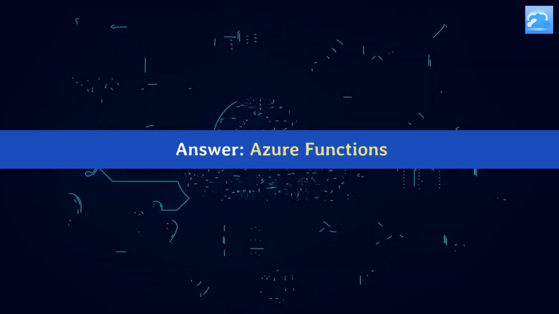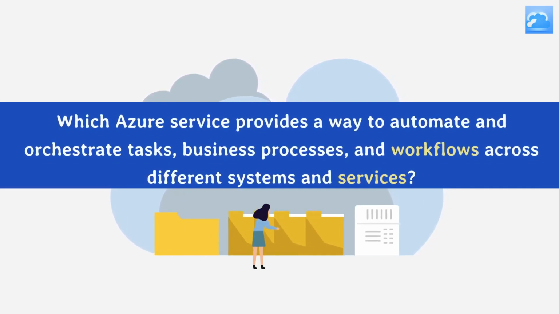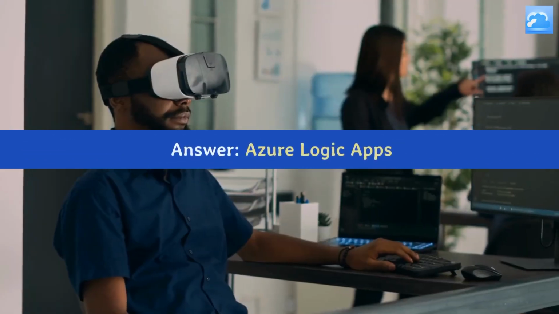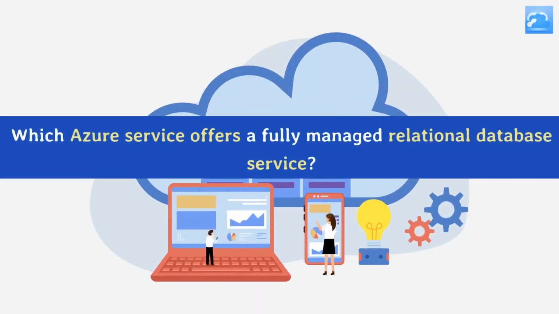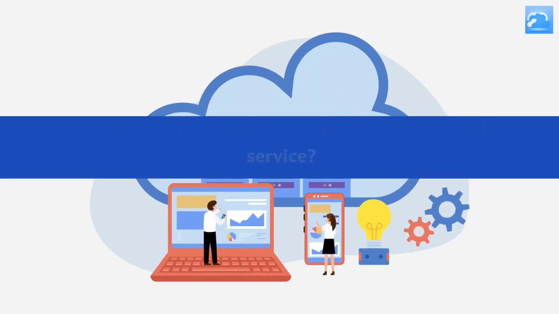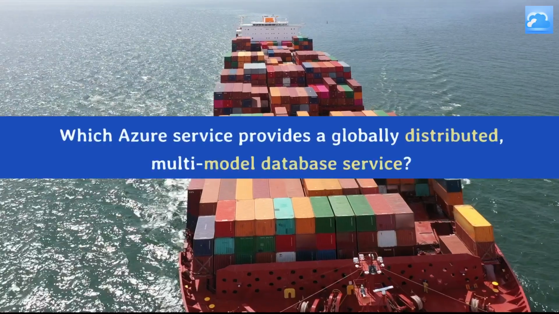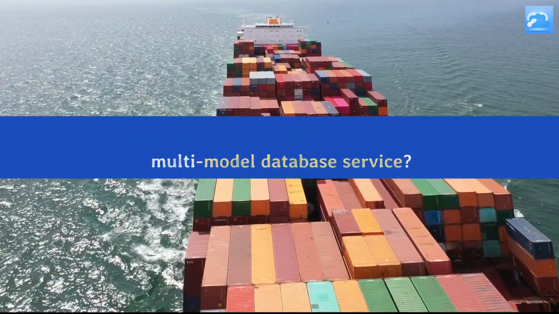Answer: Azure Functions. Which Azure service provides a way to automate and orchestrate tasks, business processes, and workflows across different systems and services? Answer: Azure Logic Apps. Which Azure service offers a fully managed relational database service? Answer: Azure SQL Database. Which Azure service provides a globally distributed, multi-model database service?